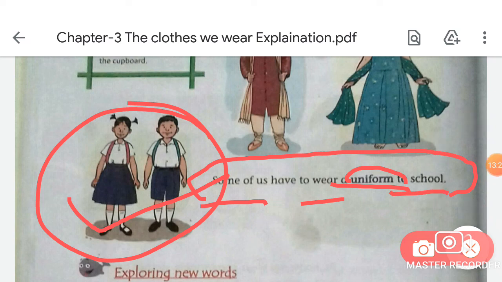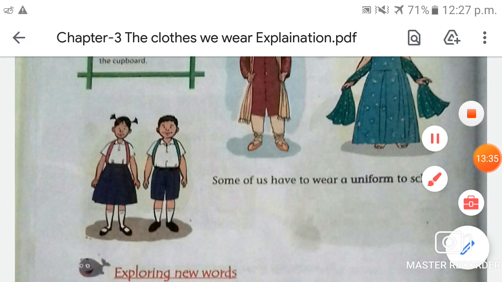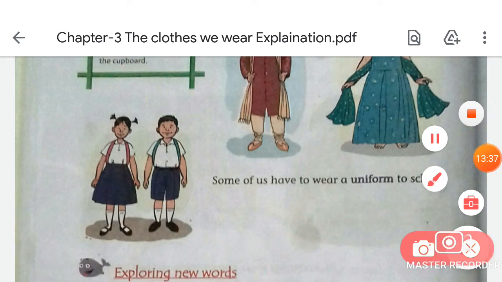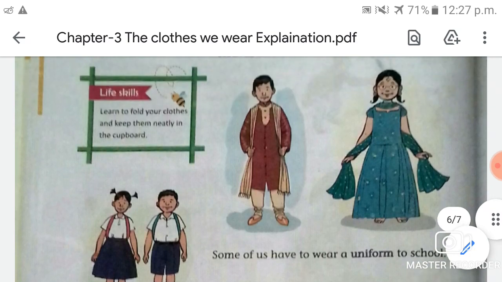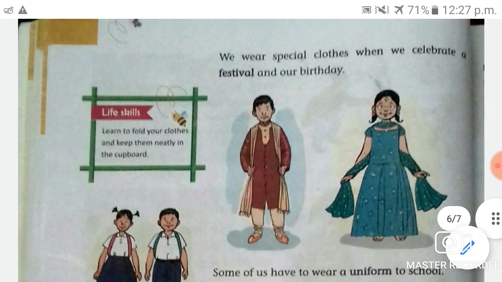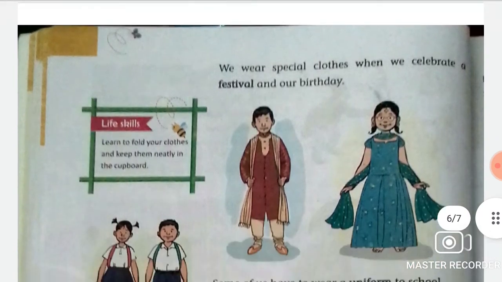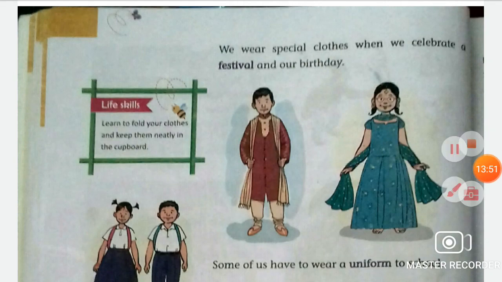such as a policeman, students, and so many people you have seen to wear the uniform, and the only purpose to wear the uniform is to look the same. Okay, for recognition. Okay, is that clear?